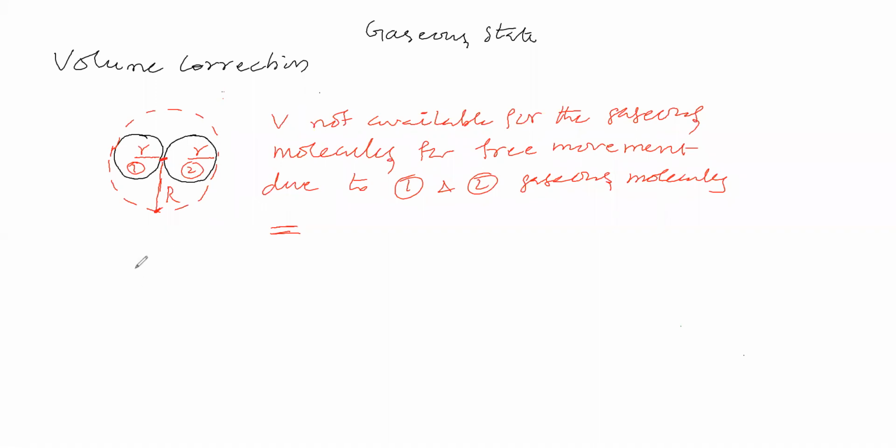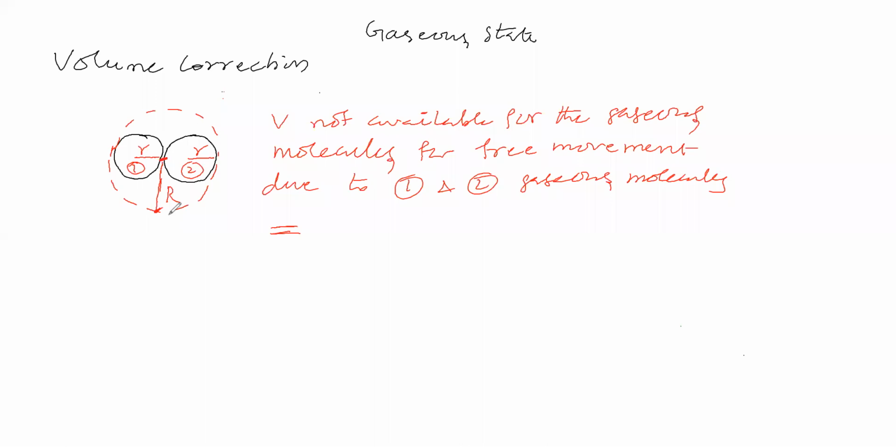Can another gaseous molecule move freely in this volume of the sphere? Other gaseous molecules will be there, no, a third molecule, fourth molecule, fifth molecule, like this. For those molecules, will this volume be available for free movement?